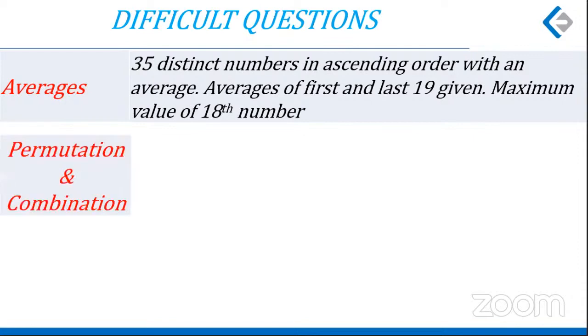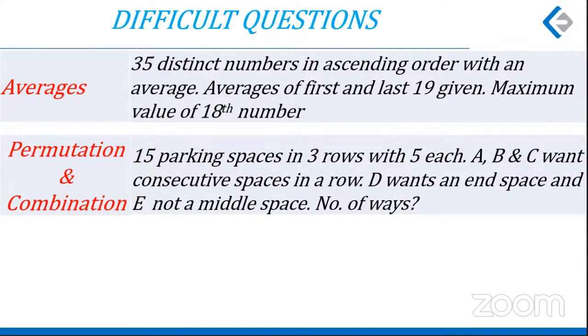And the last difficult question was permutation and combination. Parking spaces, 15 parking spaces were there in 3 rows with 5 each. 3 rows having 5 spaces. 15 people had to be allocated. ABC wanted 3 consecutive spaces in a row. D wanted only an end space and he did not want a middle space. So how many?